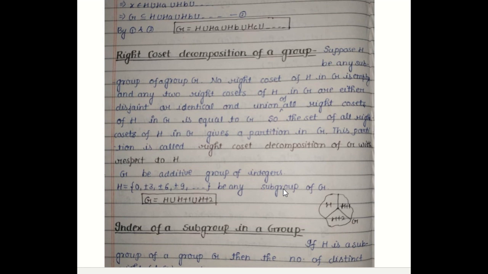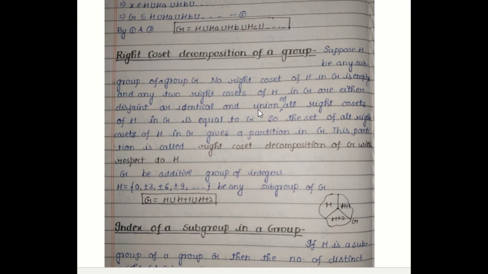I am going to tell you about the right cosets decomposition of a group. Suppose H is any subgroup of G. No right coset of H in G is empty. We have already shown it. And any two right cosets of H in G are either disjoint or identical. We have already proved this in the theorem.